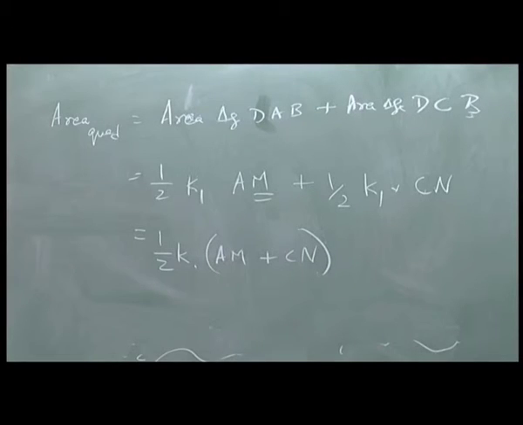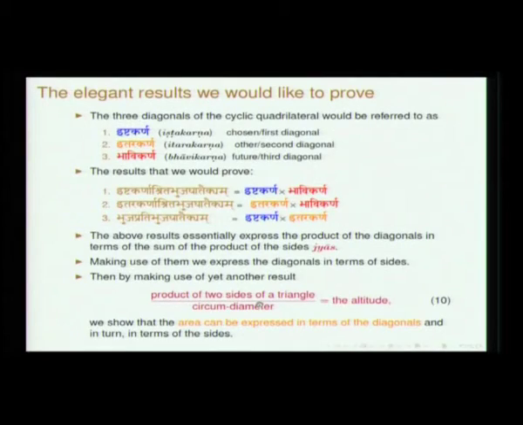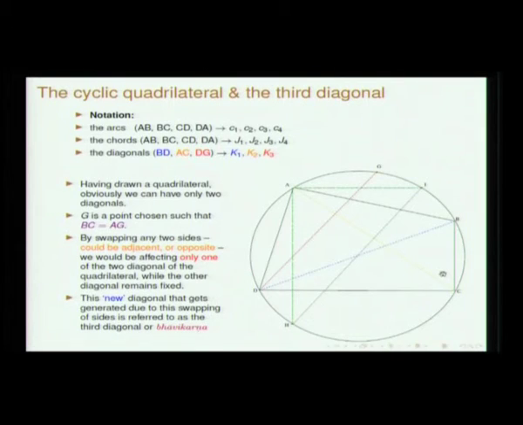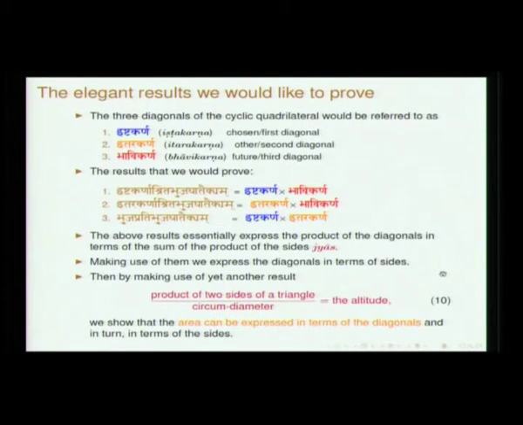So, this result: we know that the product of the sides of the triangle divided by the circumdiameter gives the altitude. So, AM and CN are basically the altitudes, and we use this result.